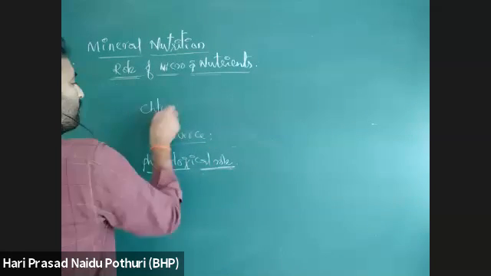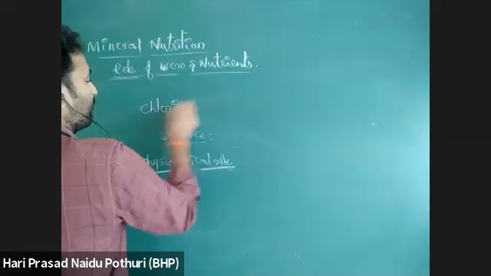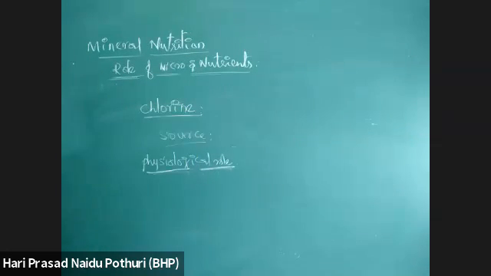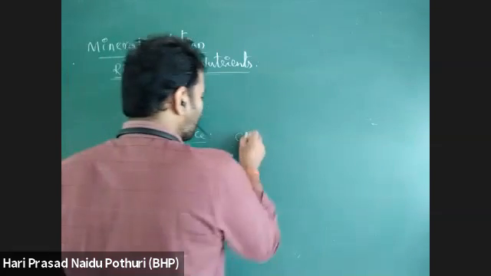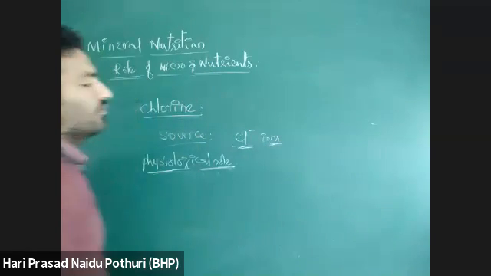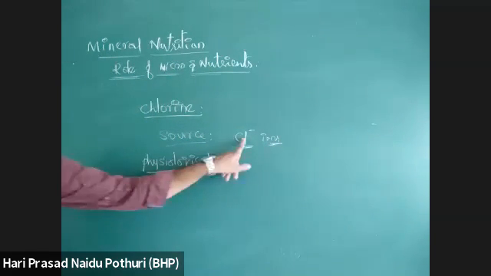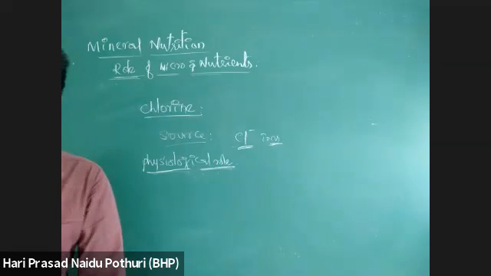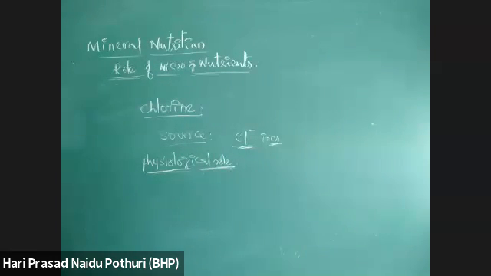Chlorine. Source, absorbable chloride ions, Cl-. Plants absorb chlorine from the soil in the form of chloride ions.